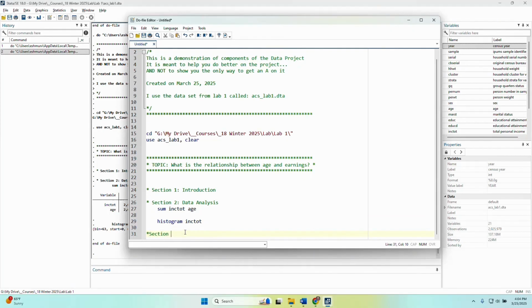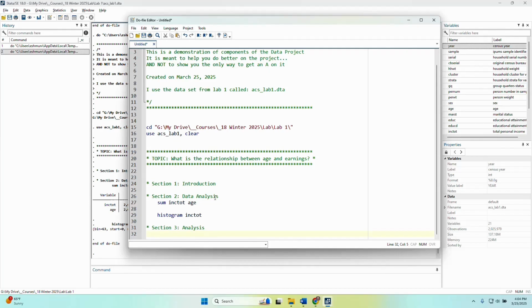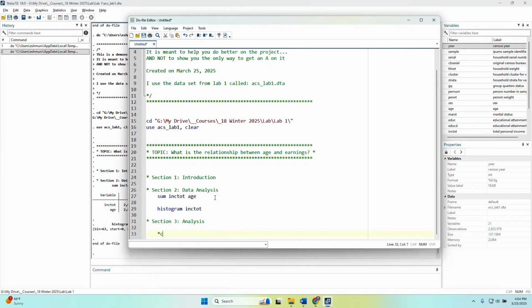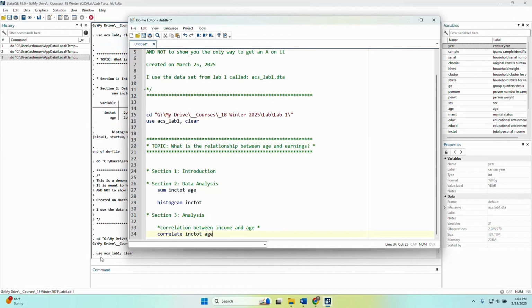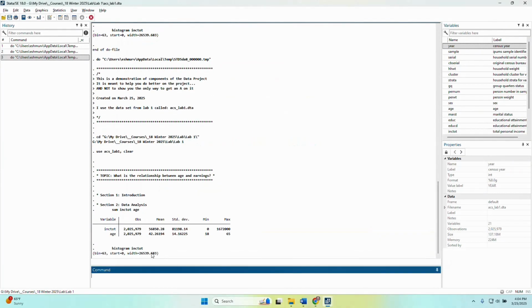For section 3, this will be the new section we start to add. Here's the analysis. The analysis I want to look at first is the correlation between income and age. To do this, I would just use the command correlate inctot age. And I would run this command.